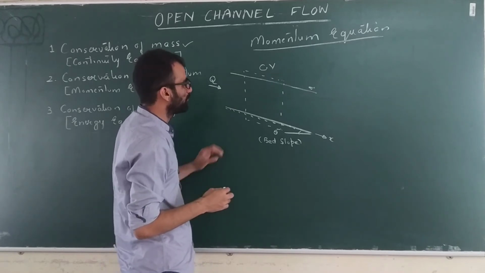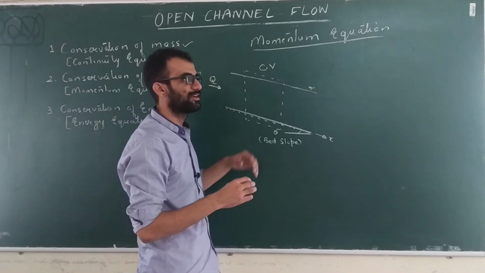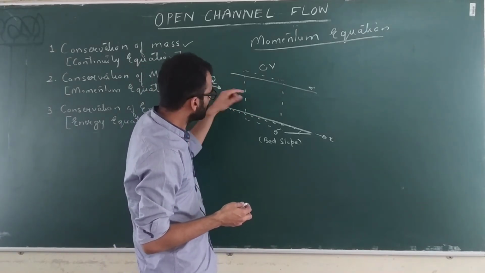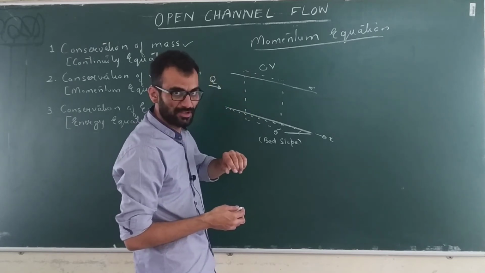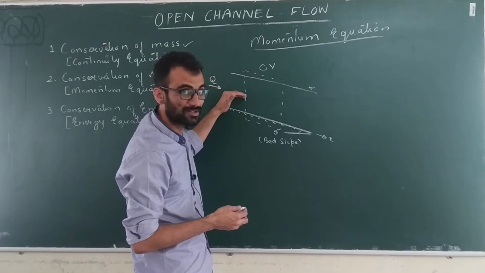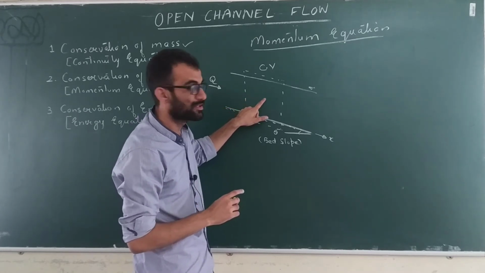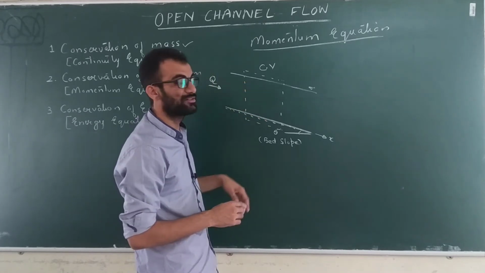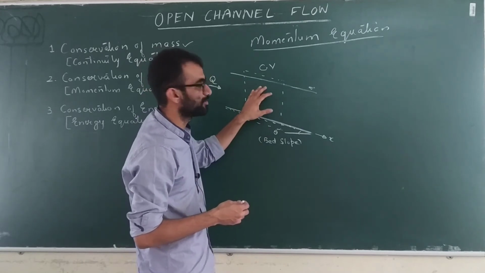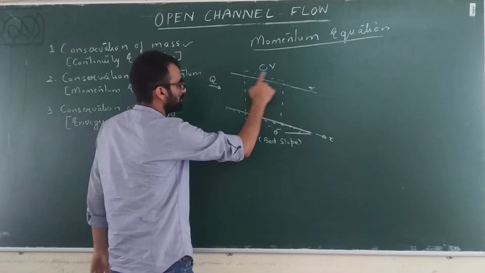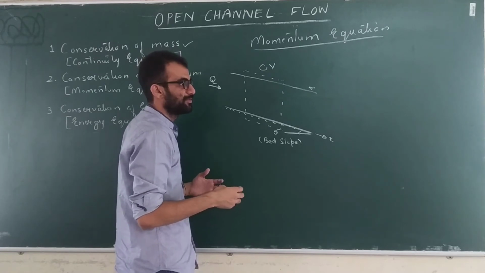Forces will act on a control volume in two ways: surface forces, which act on the surface of the control volume, and body forces, which are on account of the mass of the control volume. So on this control volume, which forces must be acting?